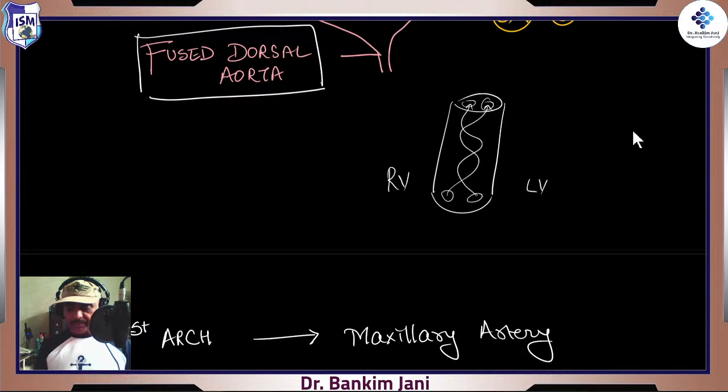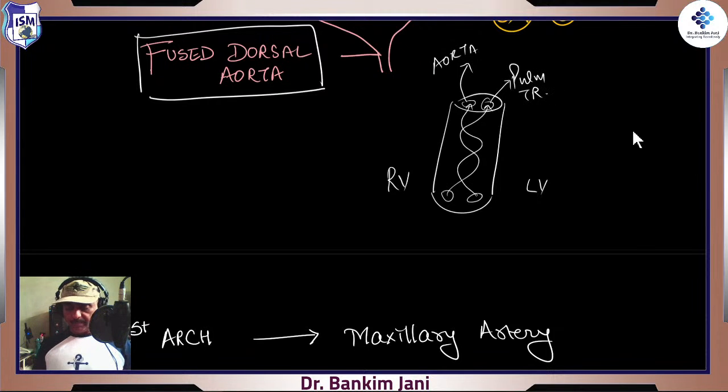It was mixed blood because there was no development of the aorticopulmonary septum, because only then does this left ventricle really go into the aorta, and the blood from the right ventricle actually go into the pulmonary trunk.